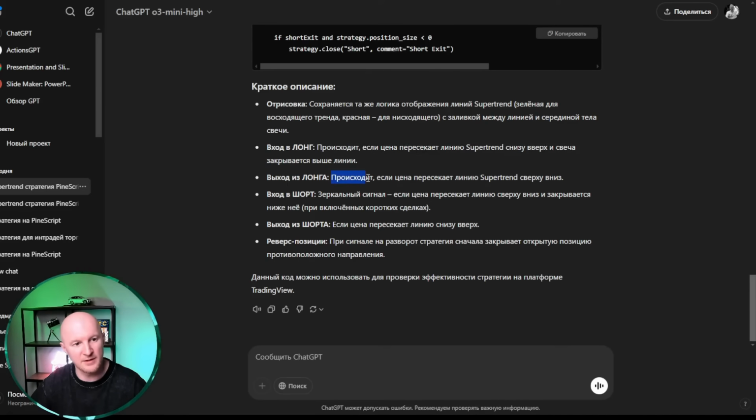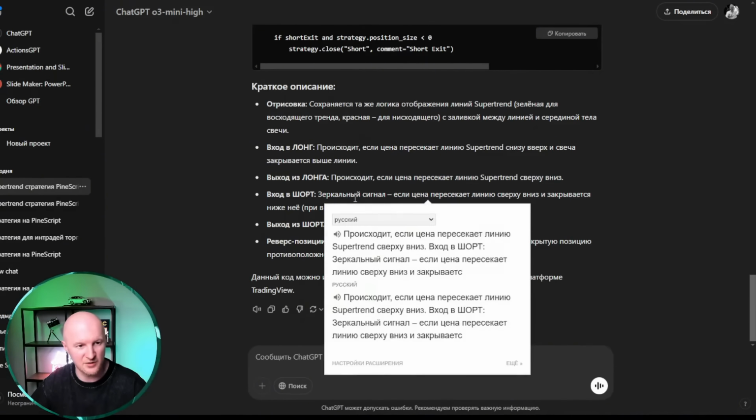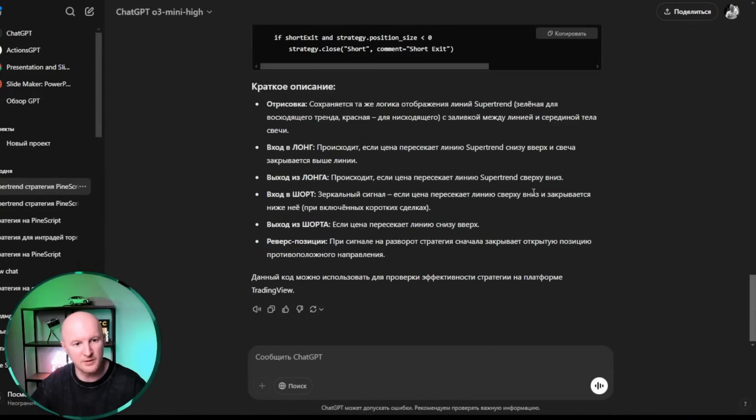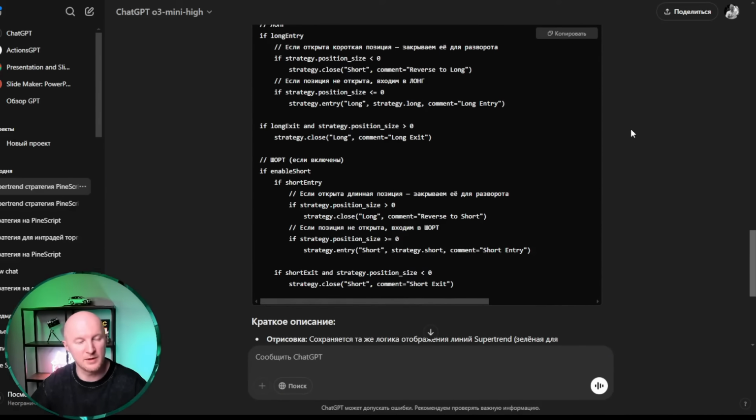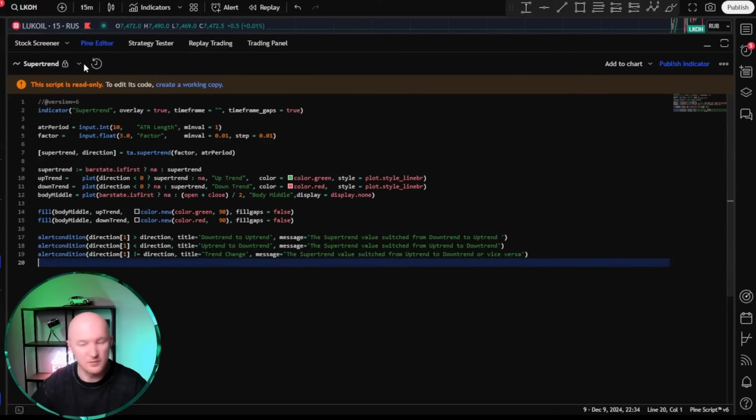A long exit happens if the price crosses the supertrend line from above. A short entry is the mirror signal if the price crosses the line from above and closes below it, provided short trades are enabled. And you exit a short if the price crosses the line from below upwards. Position reversal: when a reversal signal appears, the strategy closes the open position and opens one in the opposite direction. Well, that's cool. Overall, it's decent code and a reasonable strategy. Let's take it, hit the copy button, and head over to TradingView.